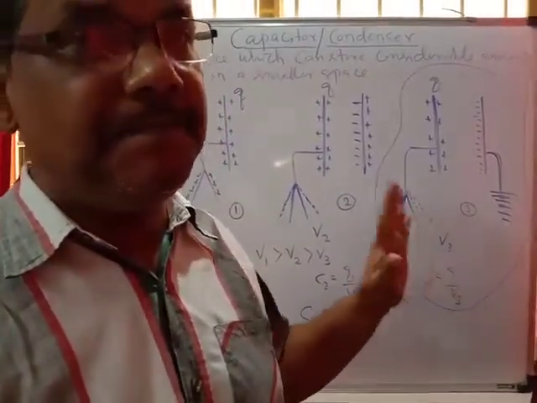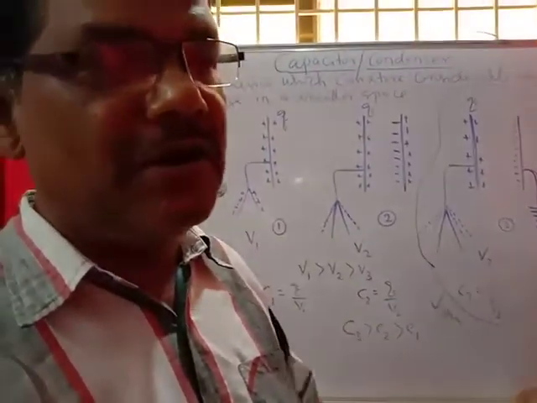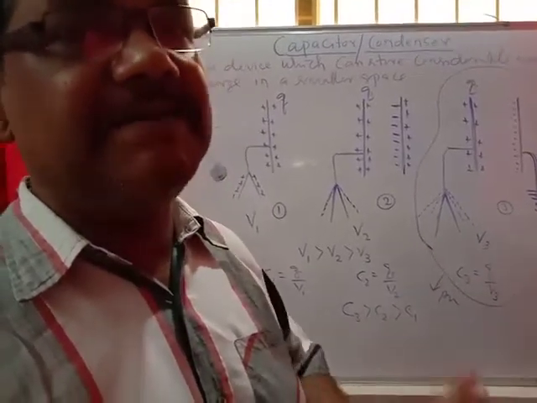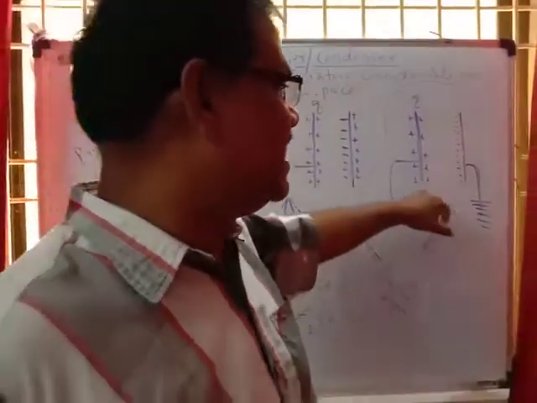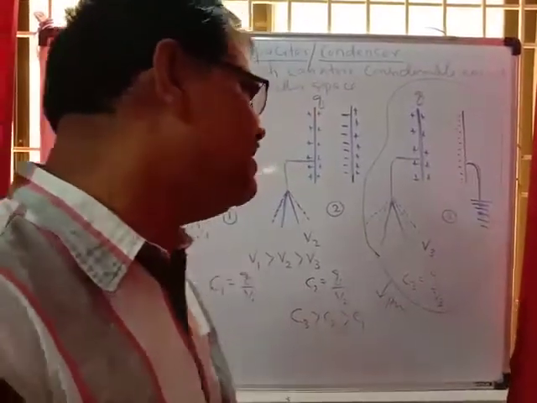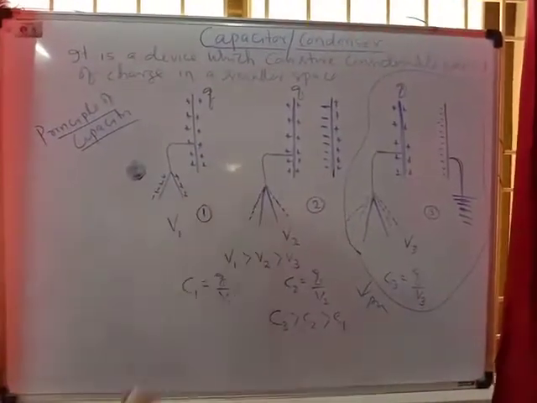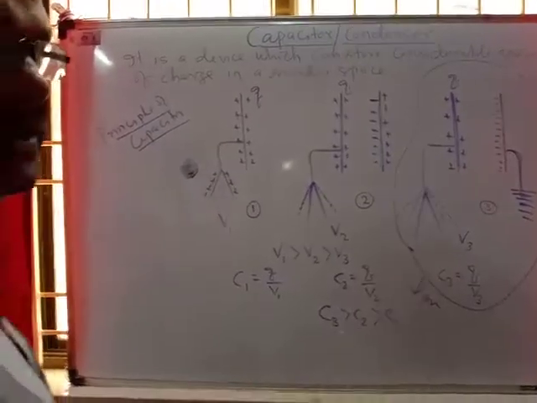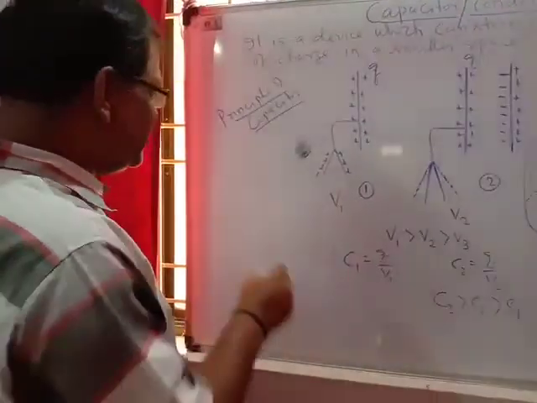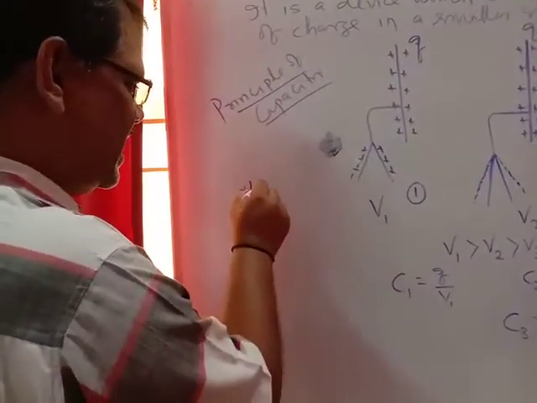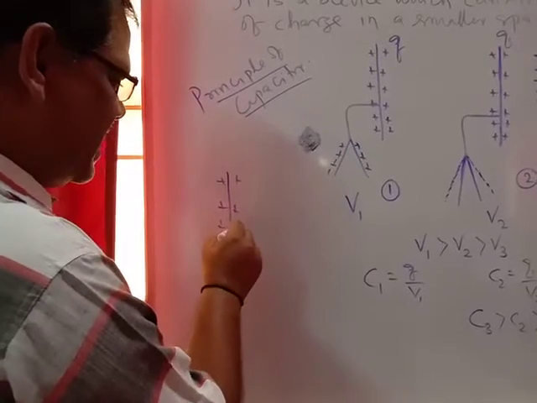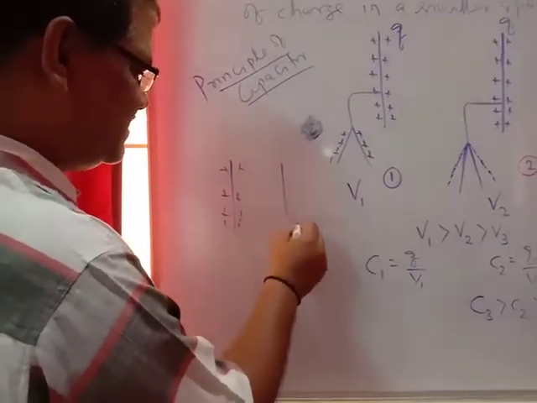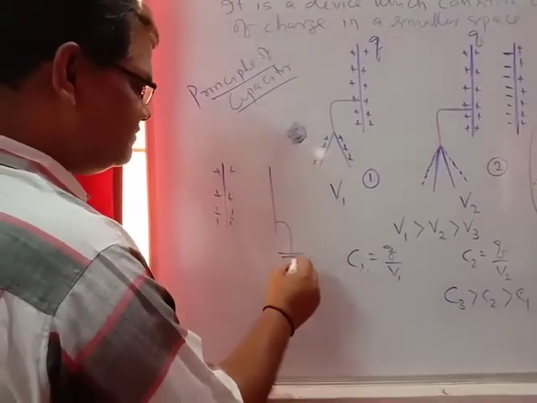This is the preferable arrangement for setting up a capacitor. So in all the cases we are finding the principle: a charged plate should be kept near an earthed plate. This is the charged plate and it is kept near the earthed plate. Another plate is earthed. Then it forms a capacitor.